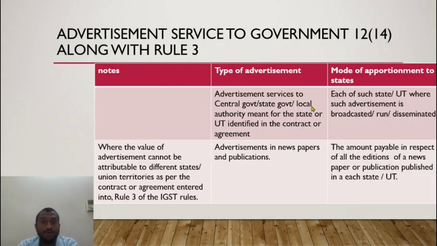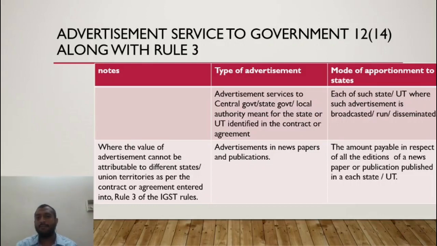So that data would be available for Indian Express. So the value will be bifurcated based on the amount payable for all the editions put together for a state. Vijayawada, Vizag, Nellore, all the editions put together in a state, what is the value payable for that state?